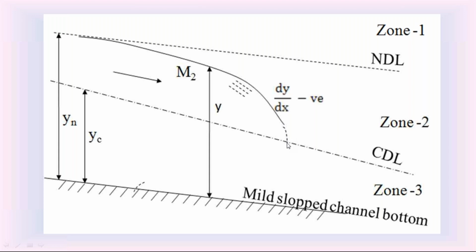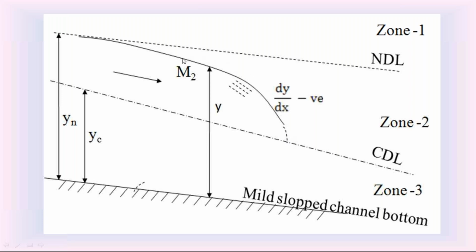So we indicate this small portion as a dotted line, because it is not actually a possible condition. So we indicate that this M2 water surface profile is nearly perpendicular to the critical depth line on the downstream side, indicated by this dotted line.